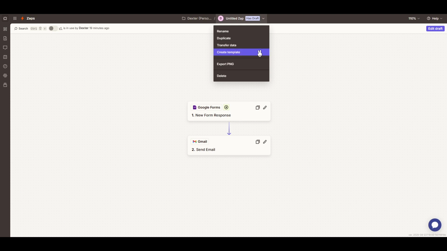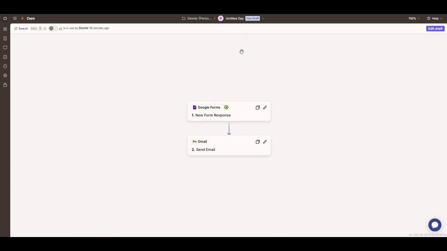Now that you've clicked on your project name, the next step brings us to an essential feature. It's time to create a template. You'll want to spot the Create Template button. It's usually handily located within the drop-down settings. Click on it to initiate the process of transforming your Zap into a shareable template. Think of this like preparing a document for sharing. You're giving your automation a neat, portable format that's easy to send to others.